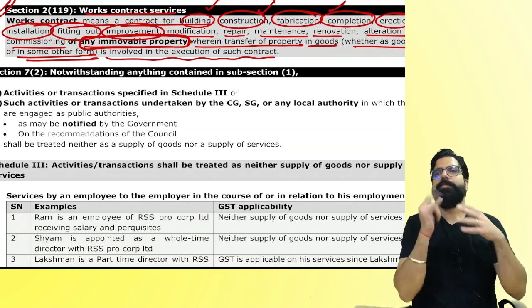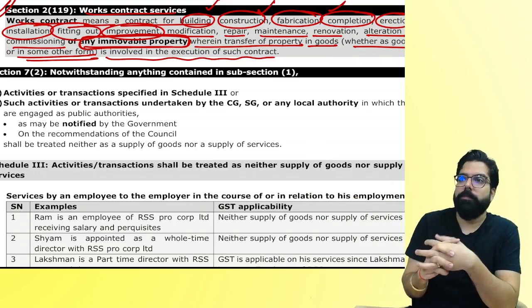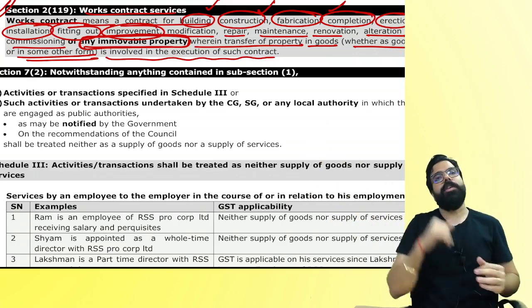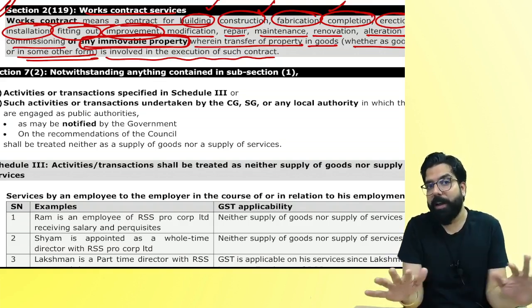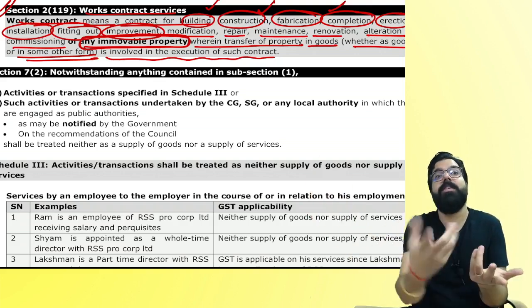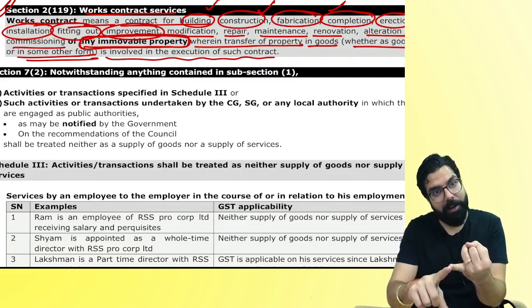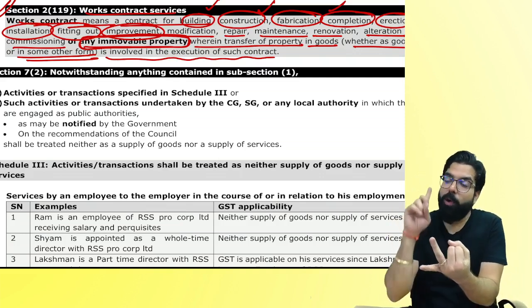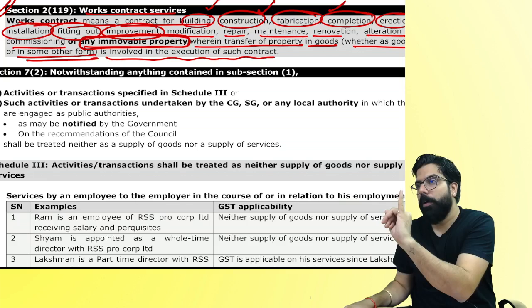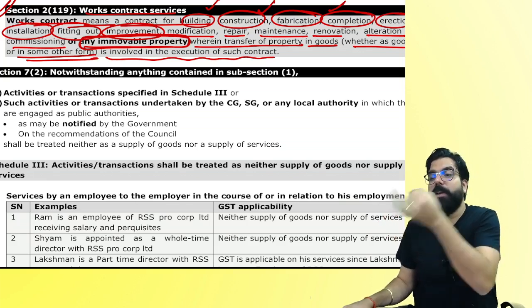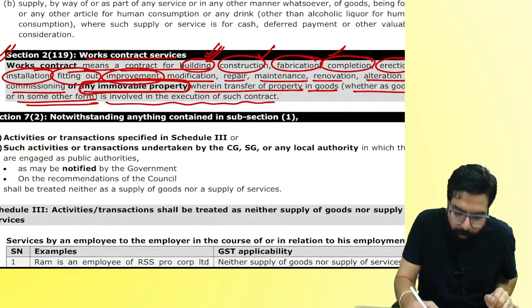Sir, what do you mean by this? For example, I told, sir, your name? Chetan. I told Chetan, can you make this building for me? If I gave all the material and Chetan just did the construction, construction is the supply of service. Correct? Now I told Chetan, you get the material, you get your laborers and make this building and give it to me. He's giving me material also, he's giving me labor also. He's giving me what service? Works contract.